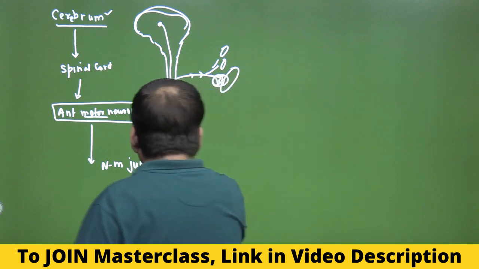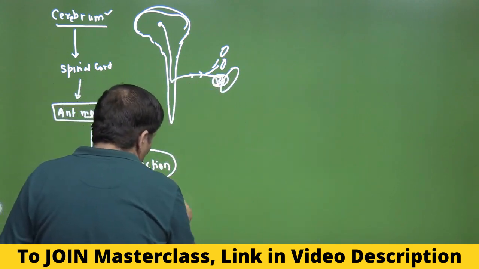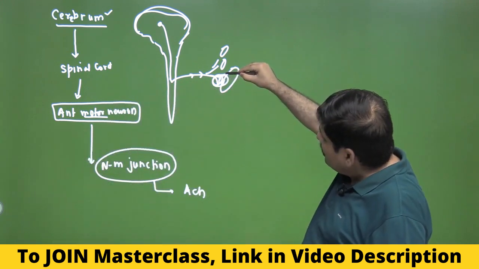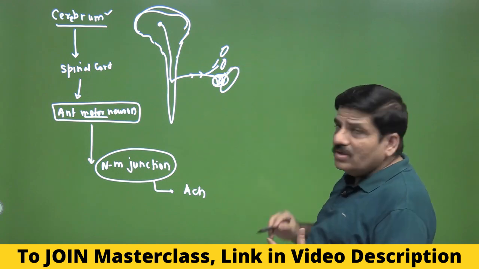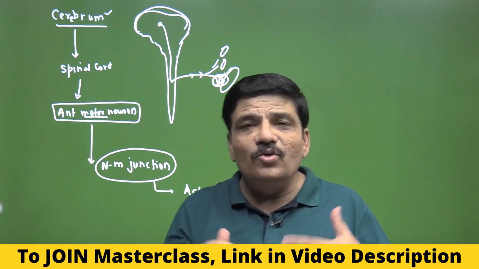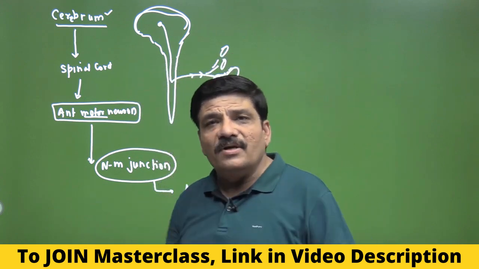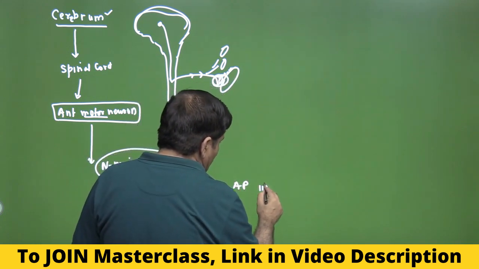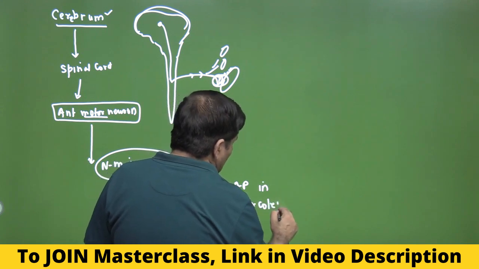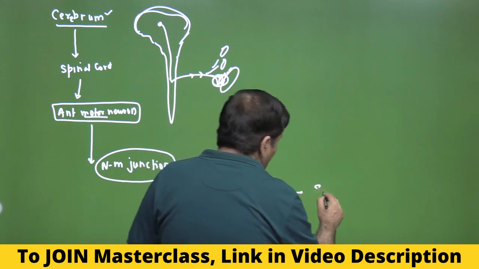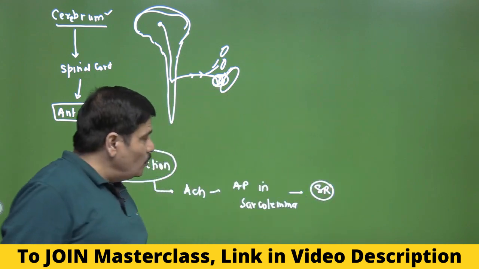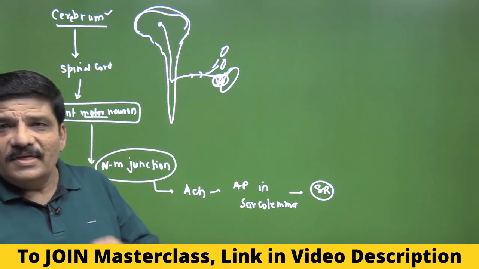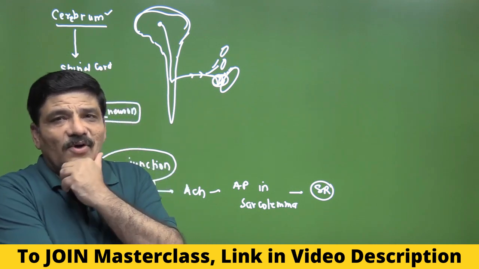So now we know that it reaches the neuromuscular junction, and one of the most important questions is that acetylcholine will be released here. When acetylcholine is released by this motor neuron, it binds to the receptors present on the sarcolemma, opens the sodium channel, and leads to depolarization of the sarcolemma and generation of the action potential. This will ultimately lead to action potentials in the sarcolemma, and this will activate the sarcoplasmic reticulum. Remember, I told you that the sarcoplasmic reticulum is a type of smooth endoplasmic reticulum and stores calcium ions, which are very important in muscle contraction.